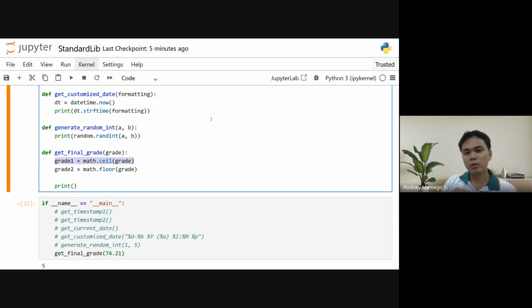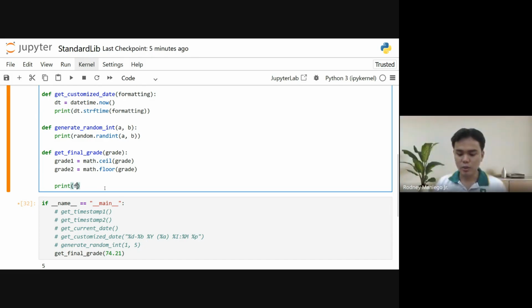However, with math.floor, any value that is less than the next number will round down to the current number where it is in.